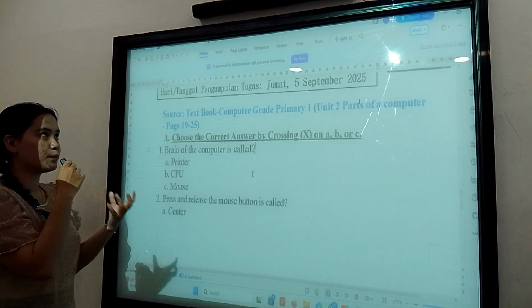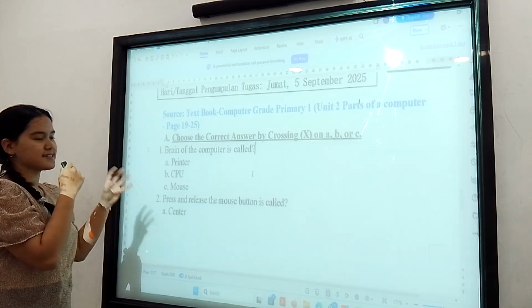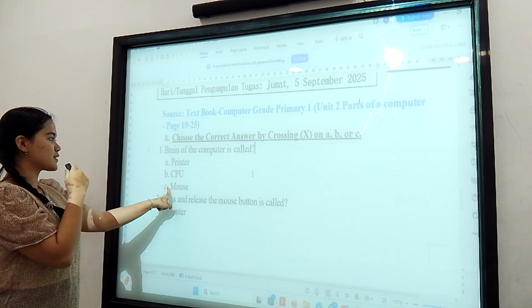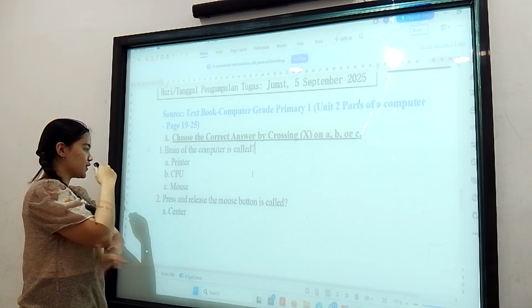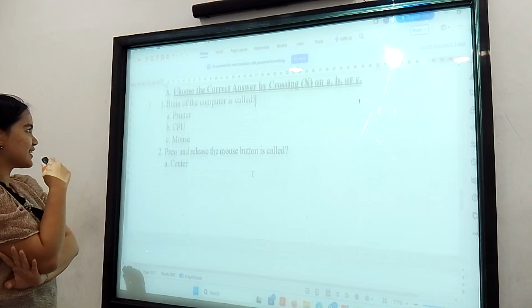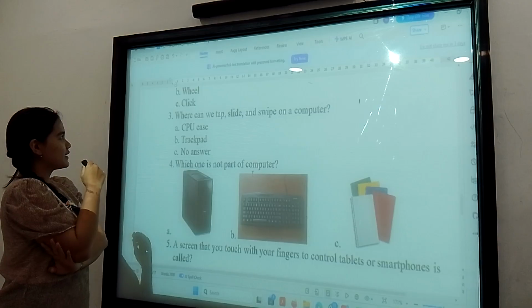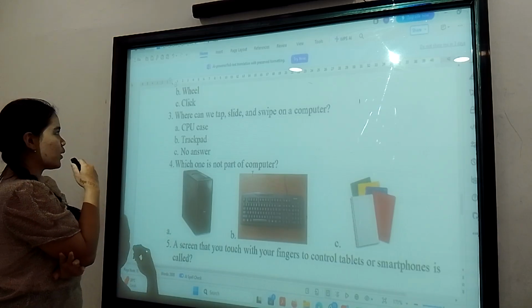When we use the computer, all the processes happen in the CPU. So that's why it's called the central processing unit, the brain of the computer.